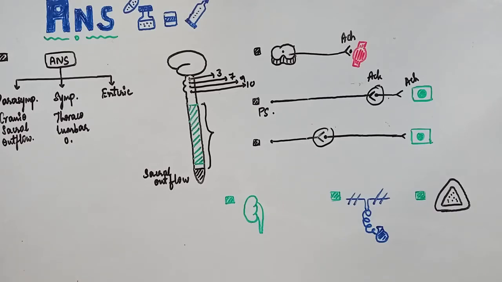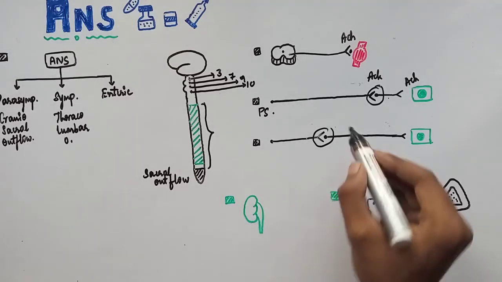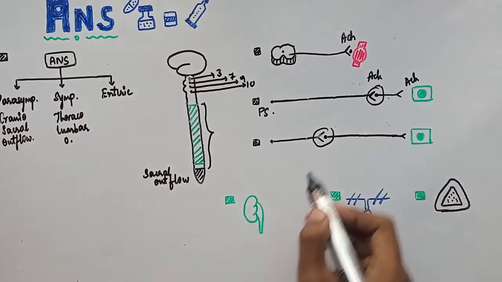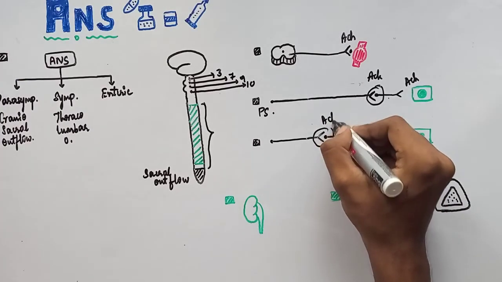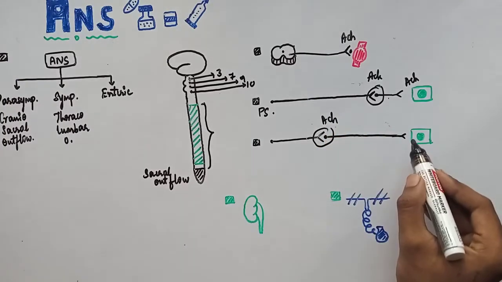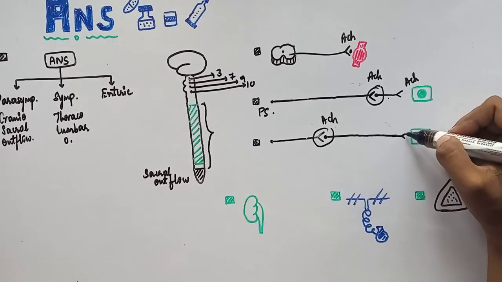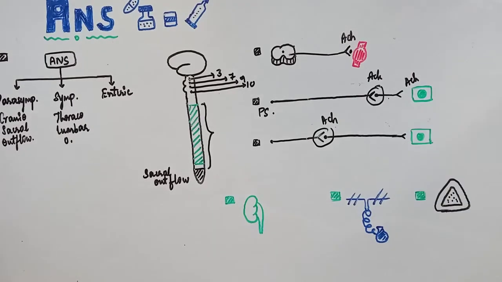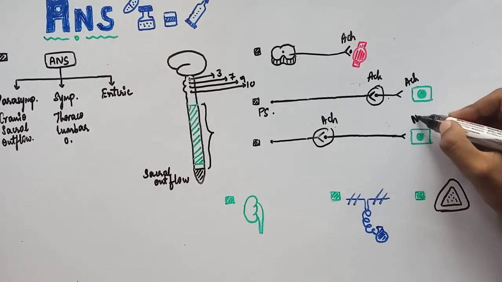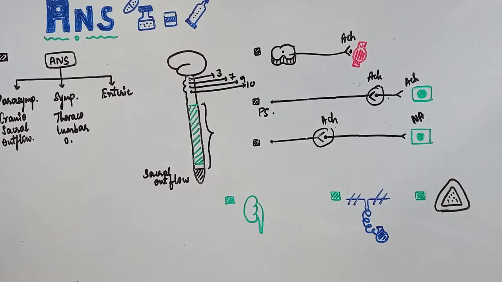But in sympathetic nervous system, it varies. The neurotransmitter that is released here, that is in the ganglion, is ACH, but the neurotransmitter released at the postganglionic fiber is noradrenaline.